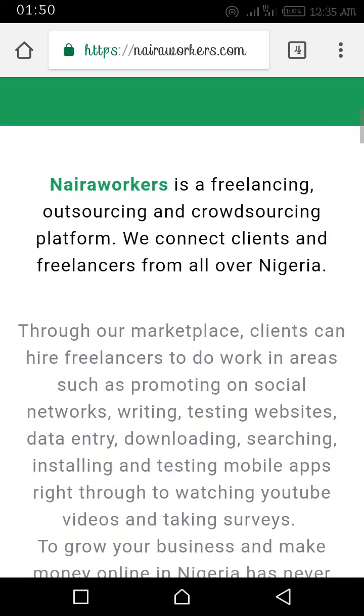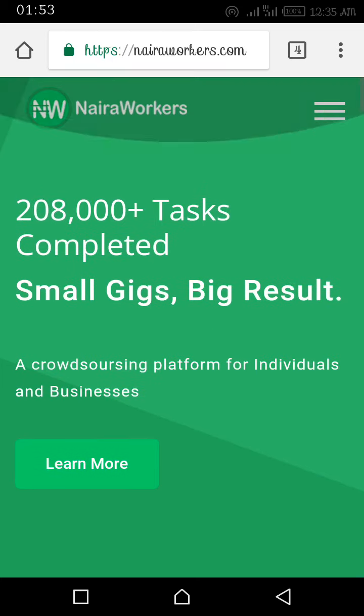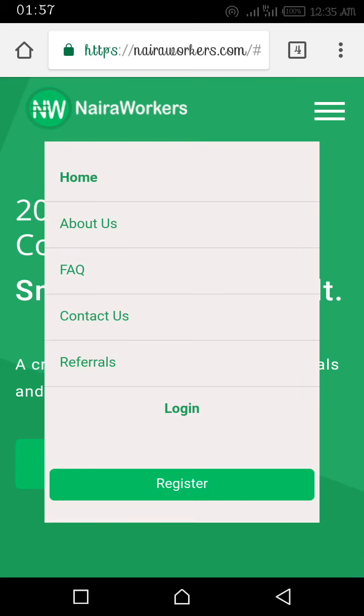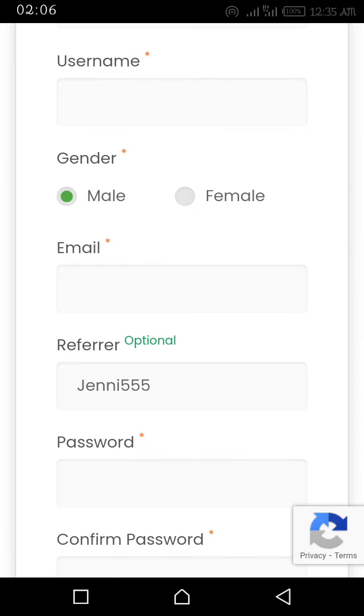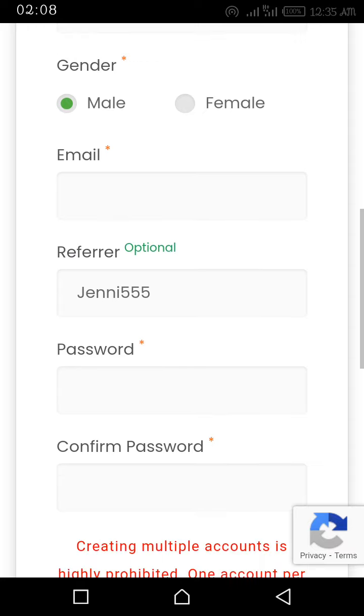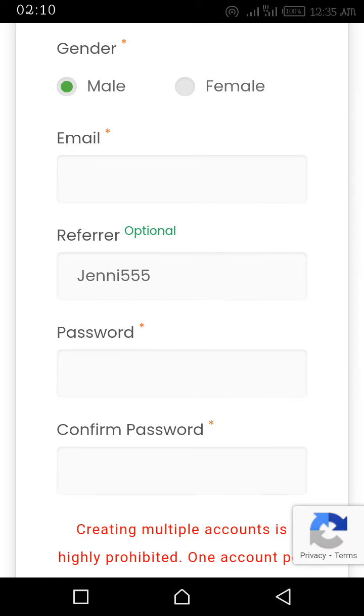So how can we sign up on this platform? Click on the navigation bar at the top right corner and click on register. This is the registration page. You put in your first name, your last name, and your gender, whether male or female. Then you put in your email address, an email address that is working very well, that you can receive messages from.